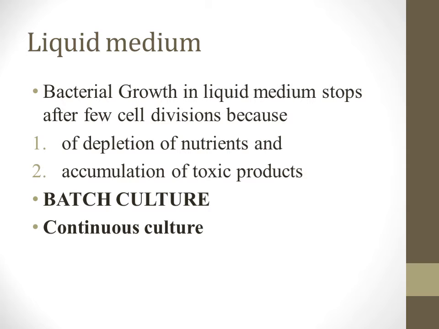But you can have continuous culture also, where you keep on adding the nutrients or the requirements for the bacteria. So the bacteria will keep on multiplying because they are getting a continuous supply of nutrients. This is called continuous culture, and it is mainly used for industrial or research purposes.